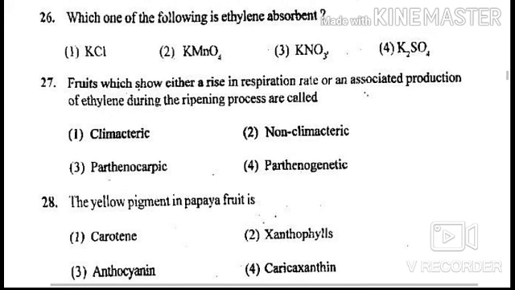Next question is, fruits which show either a rise in respiration rate or an associated production of ethylene during the ripening process are called as, options are climacteric, non-climacteric, parthenocarpic, and parthenogenetic. Answer of this question is climacteric. The climacteric is a stage of fruit ripening associated with increased ethylene production and rise in cellular respiration. Examples of climacteric fruits are apples, banana, melons, apricots, and tomatoes.